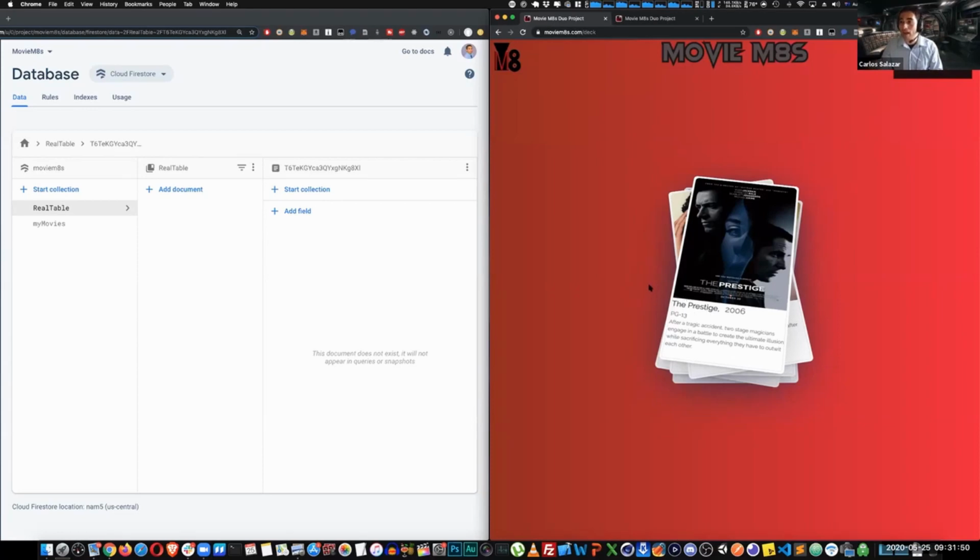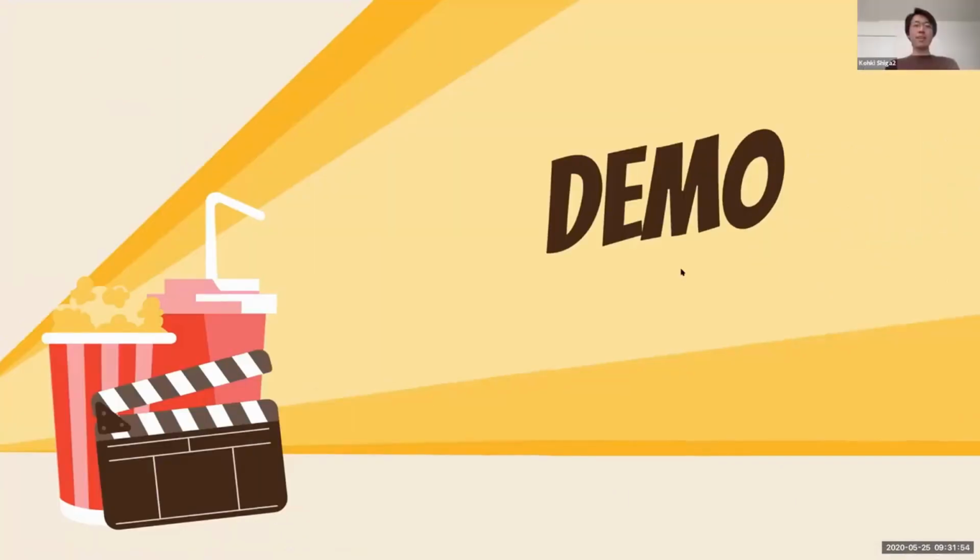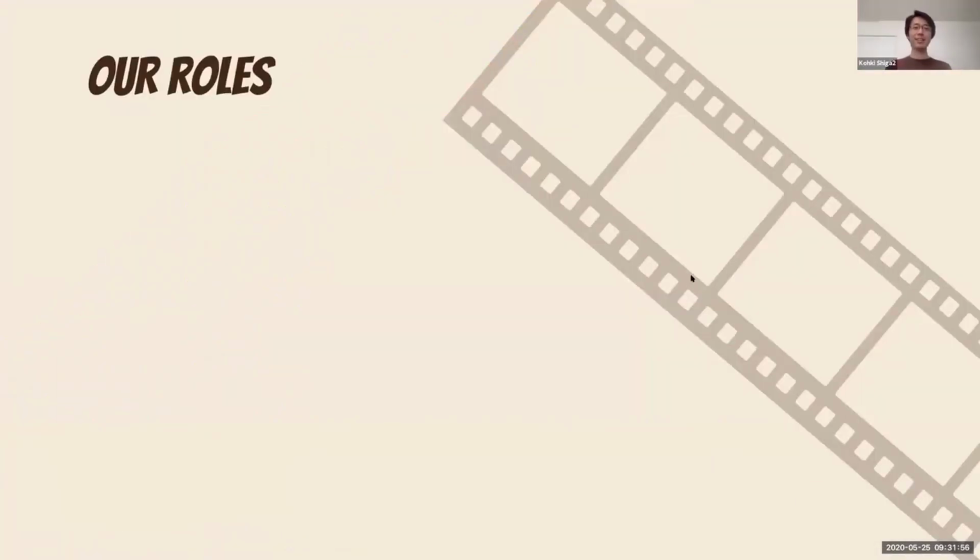And now we're gonna go back to the presentation. Kohki, please take it from here again, mate. Yep, thank you, Carlos, awesome. So now, making this app was very tricky, so we had to combine forces to build this app in time. Basically, Carlos and I split in 2. Carlos worked on the server side and I worked on the front end side.